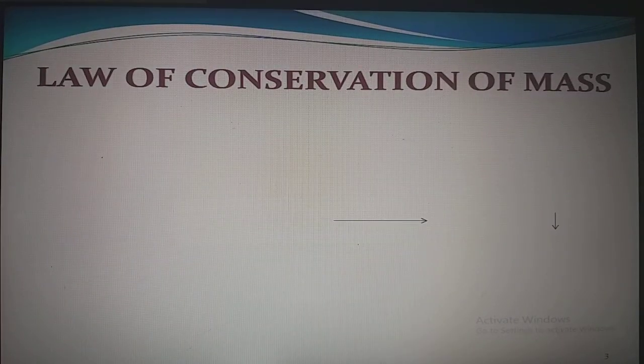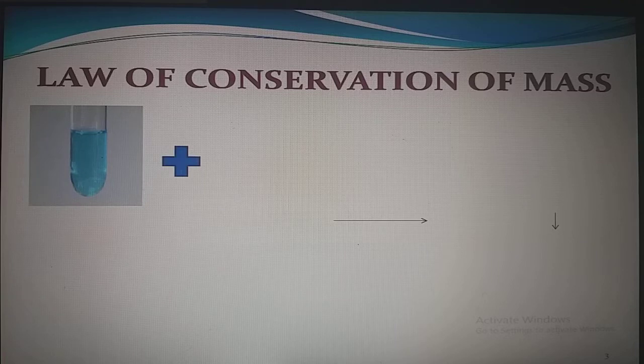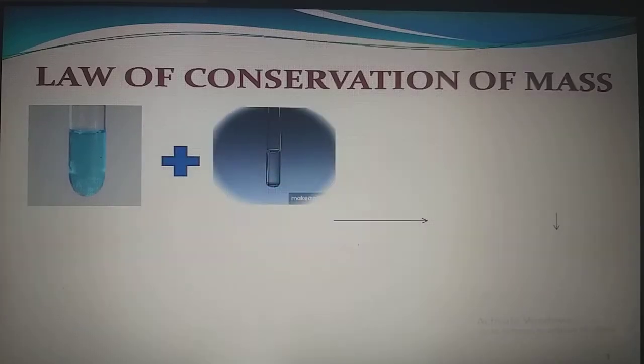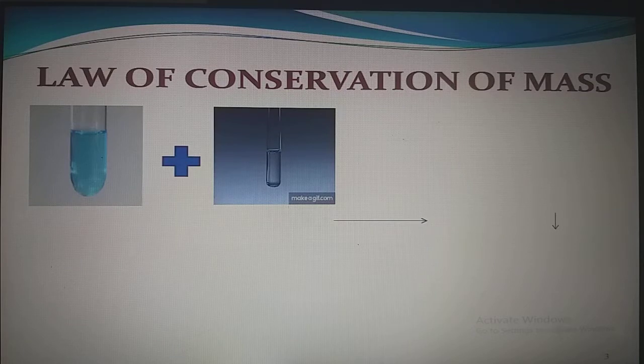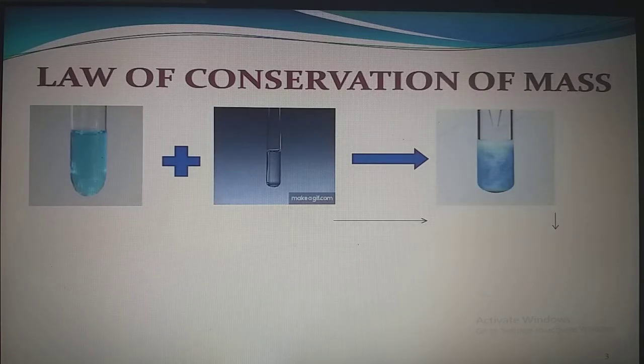Let us perform an experiment. We have taken copper sulfate solution in a test tube and barium chloride solution in the second one. Let us add barium chloride solution drop by drop to copper sulfate solution and observe the result. As you can see, a white precipitate is formed on mixing the two solutions. It indicates that a chemical reaction has taken place and a new substance is formed.